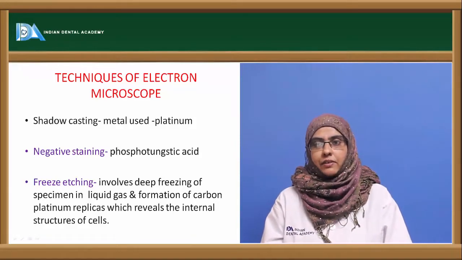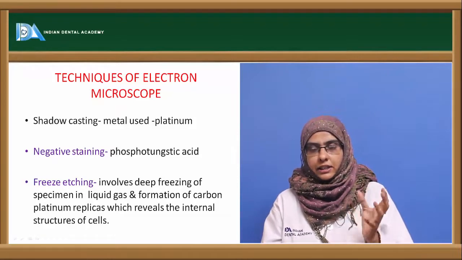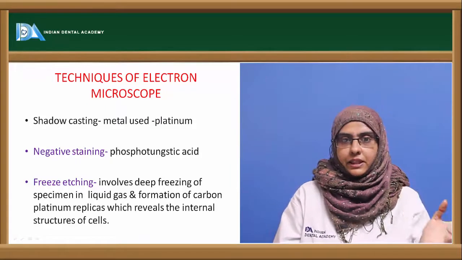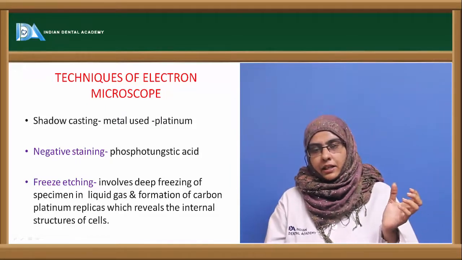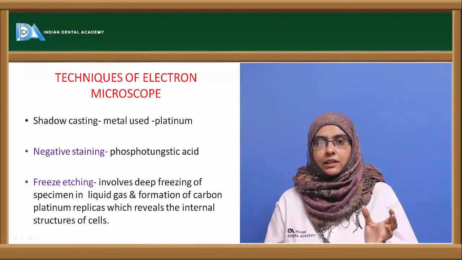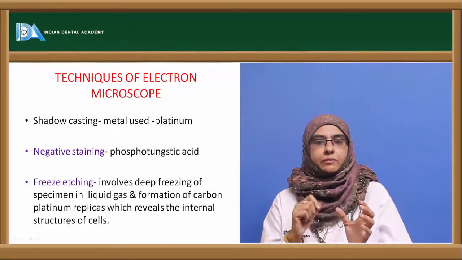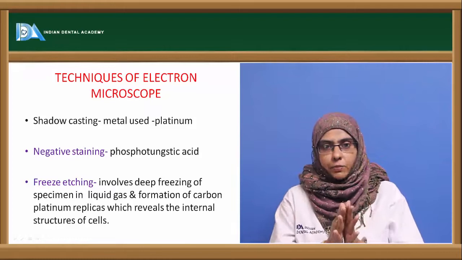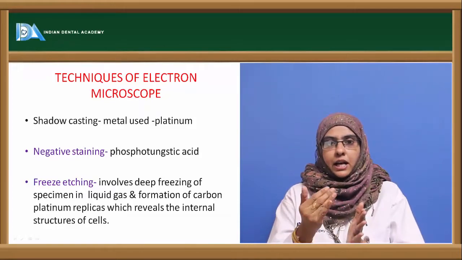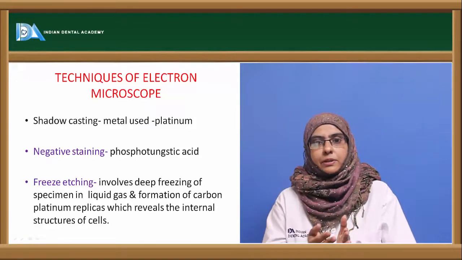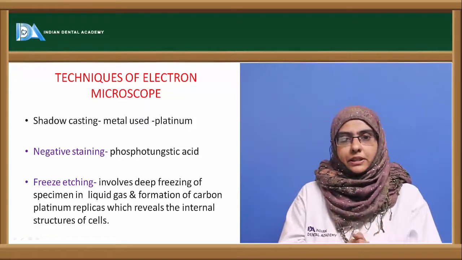the freeze etching technique, where the organism is frozen in liquid gas, and then the organism is cut, or etched, with the help of a diamond knife that has already been frozen. So this opens up the molecule, and carbon replicas are made which can be used to form the final image of the internal components that are present in the organism.